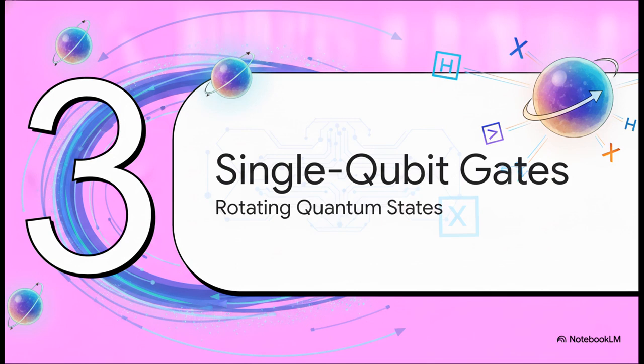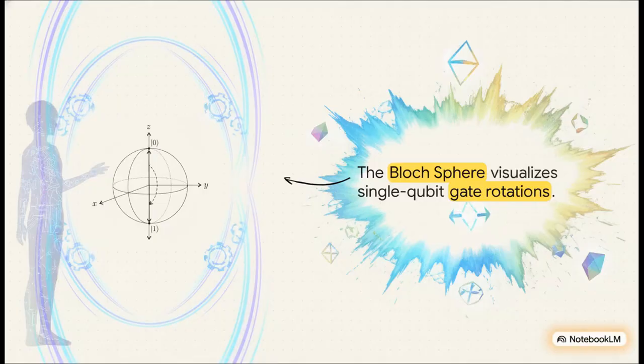Let's look at how we mathematically and geometrically manipulate individual qubits. So how do we actually manipulate these reversible quantum states? Well, we start with single-qubit gates, and this brilliantly illustrates exactly what we're talking about, the Bloch sphere. While a classical bit is stuck at either the north pole, representing 0, or the south pole, representing 1, a qubit can exist literally anywhere on the surface of this sphere. So, a quantum gate doesn't just act like a simple on and off switch. Instead, it performs a highly precise geometric rotation in a multidimensional space.